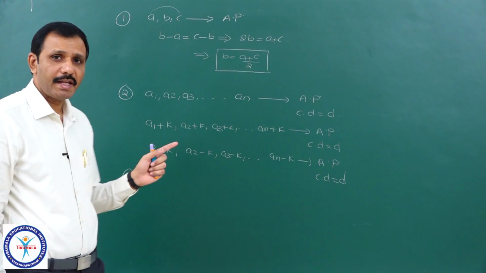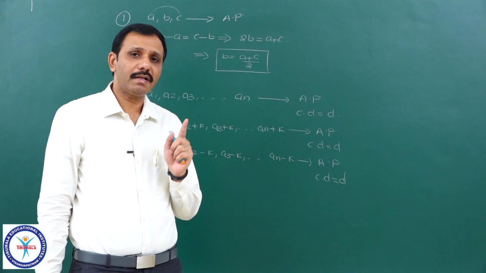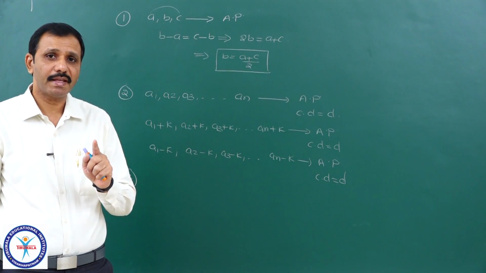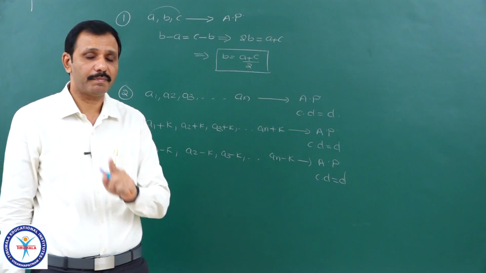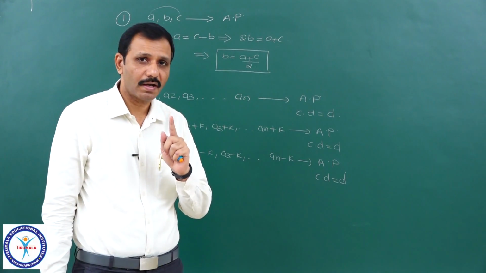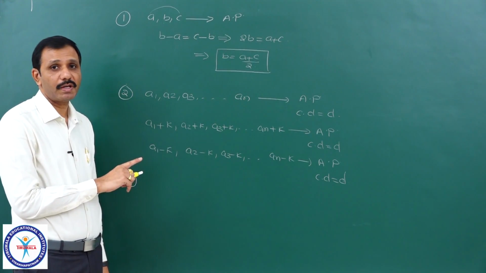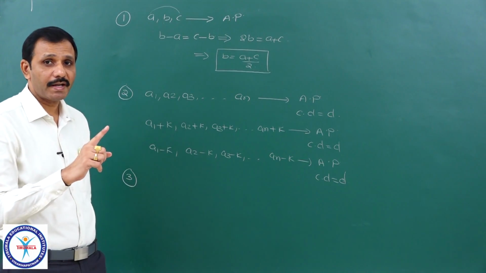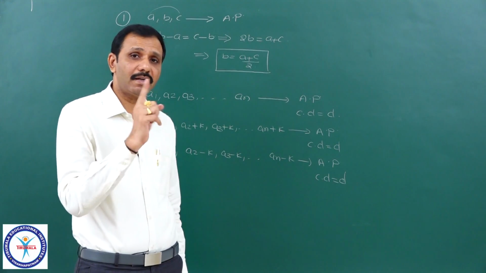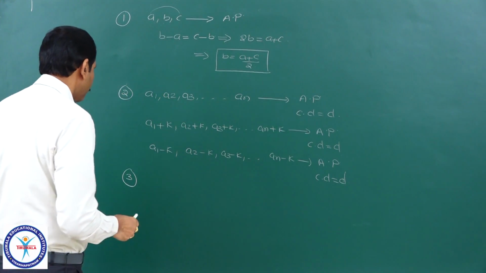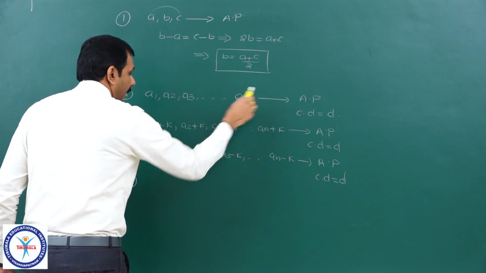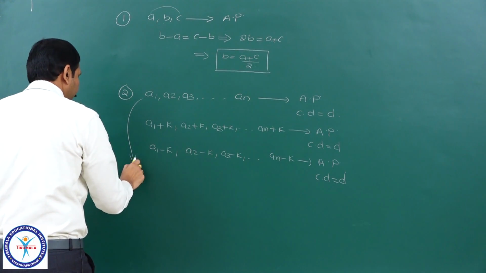if you multiply all the terms of that sequence with a non-zero fixed number, a non-zero constant, then the resulting sequence is still an AP only, whose common difference is multiplied by that non-zero constant. Suppose it is an AP, the same sequence I am taking.